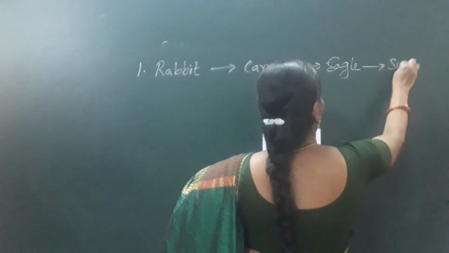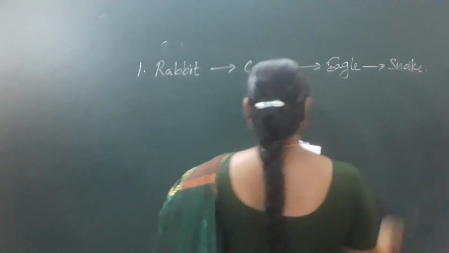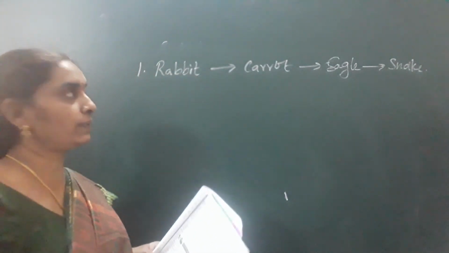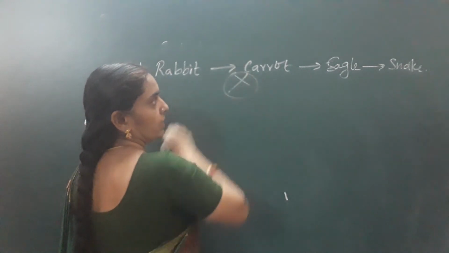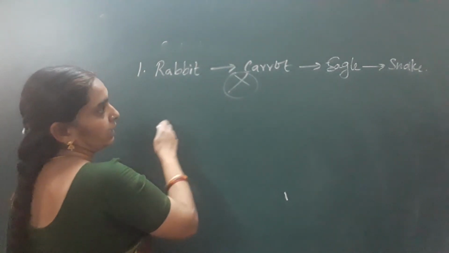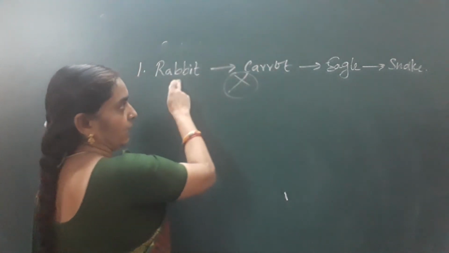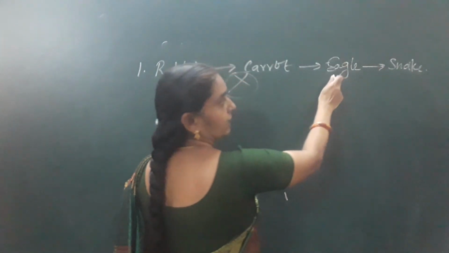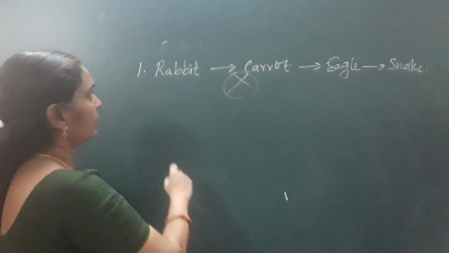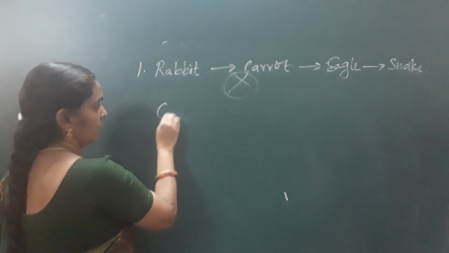You have to say and arrange them in the correct sequence of food chain. So this is wrong, isn't it? So how to write correctly? Carrot is eaten by rabbit, rabbit is eaten by snake, snake is eaten by eagle. So write down now correctly.